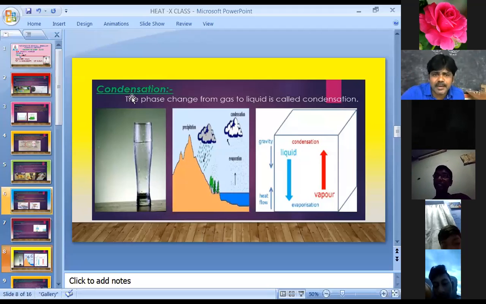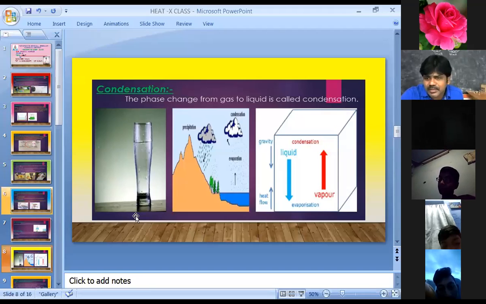Please observe here, the surrounding air is there. Do you observe that? Yes, Shankar, please don't write on these slides. So here, the water molecules in the air, during their motion, are striking the